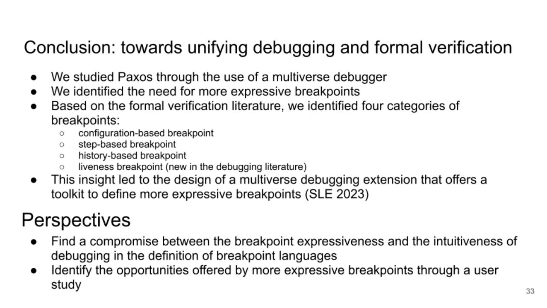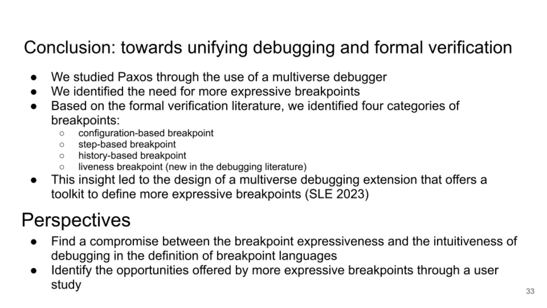So in conclusion, in this article, we studied Paxos through the use of a multiverse debugger, and this helped us to identify the need for more expressive breakpoints to solve the different problems we encountered along the way. Based on the formal verification literature, we identified 4 different categories of breakpoints. Configuration-based breakpoints only take information of the current configuration of the system. Step-based breakpoints take into account the source configuration, the target configuration, and the action that links both.